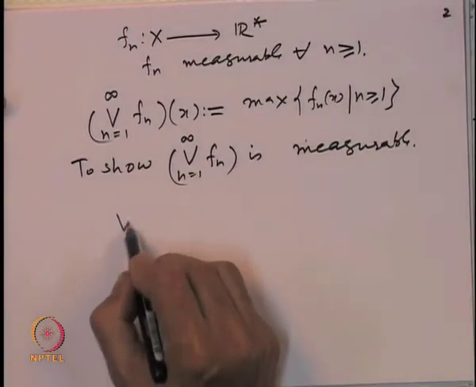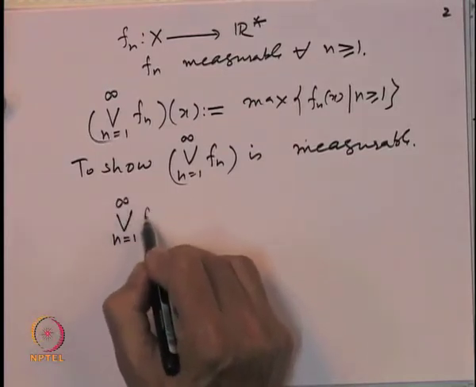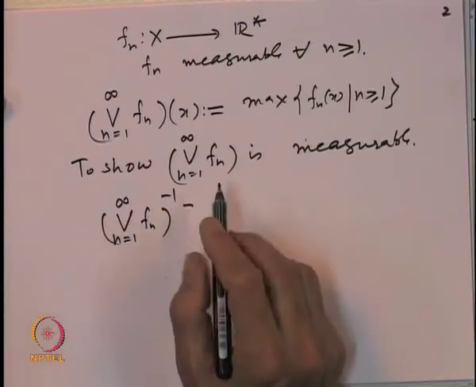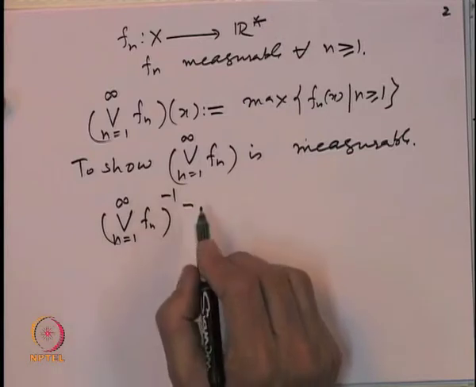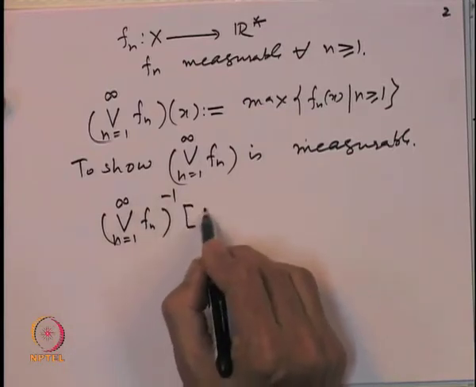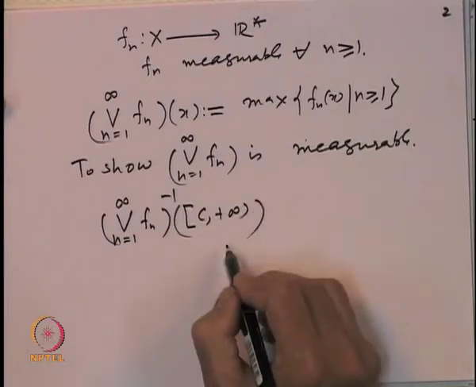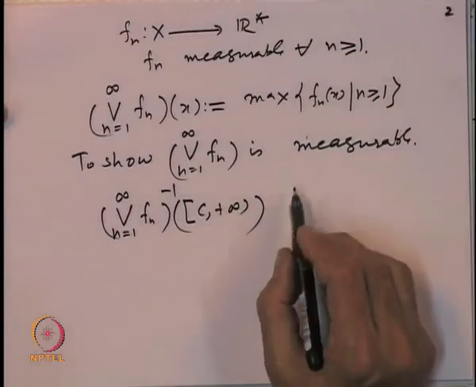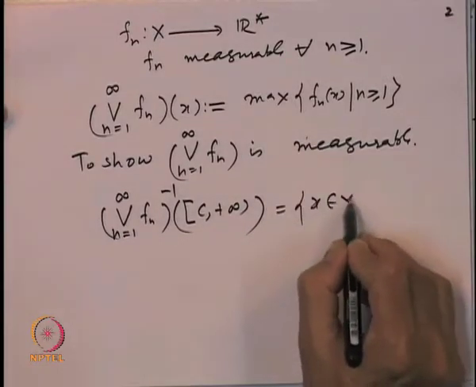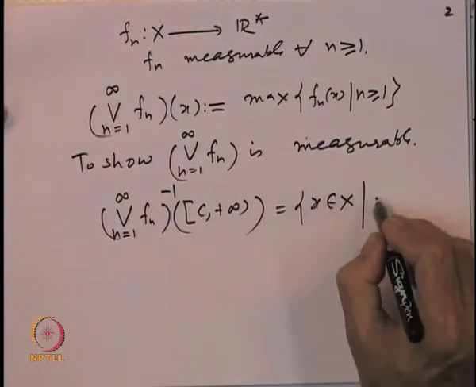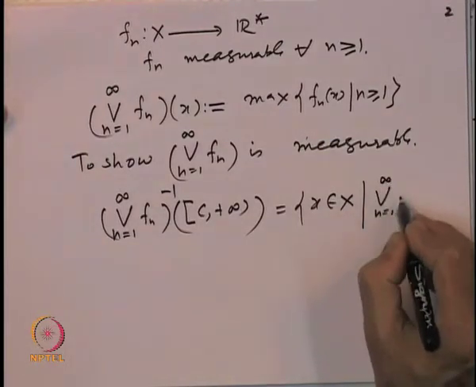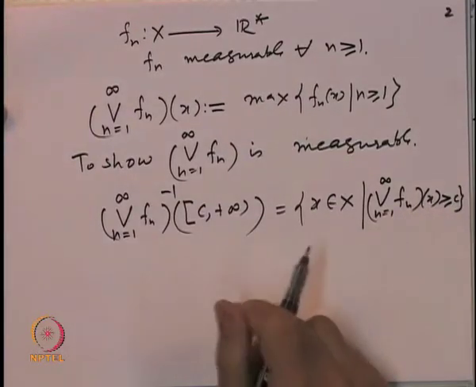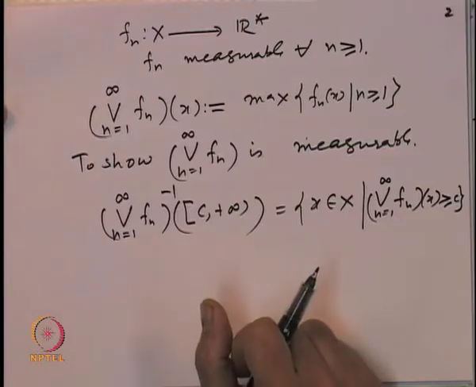To prove that, we can use any one of those conditions which we had defined earlier for measurability. So, let us look at the inverse image of the maximum of the f_n's of the interval, say (c, infinity). That means this is all x belonging to X such that the maximum of f_n(x) is bigger than or equal to c.